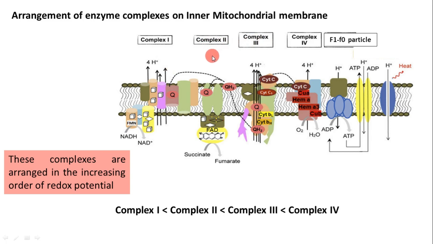Thereby, an electron reaching complex 2 will spontaneously go into complex 3. Similarly, from complex 3 to complex 4. So, once an electron is transported into complex 1, quite spontaneously the electrons get transported to complex 4, just like water flowing from a higher location to a lower location. The electron flow here happens spontaneously.